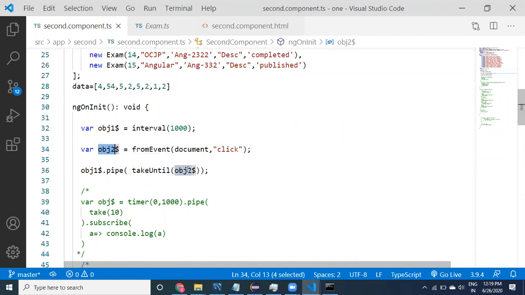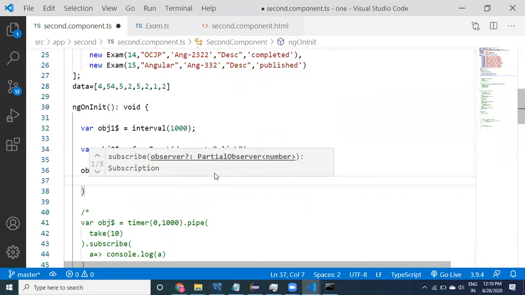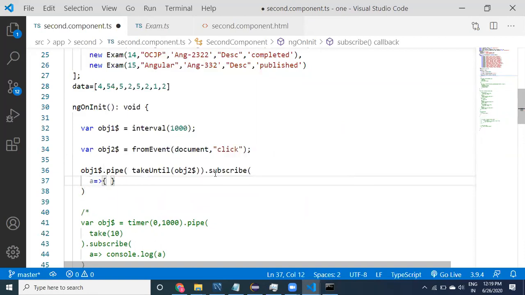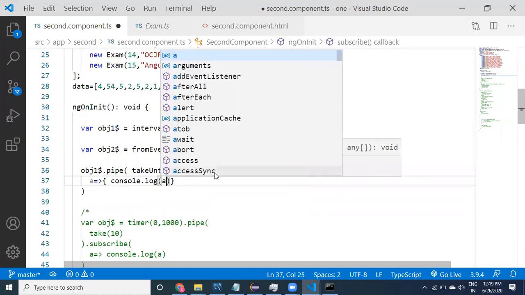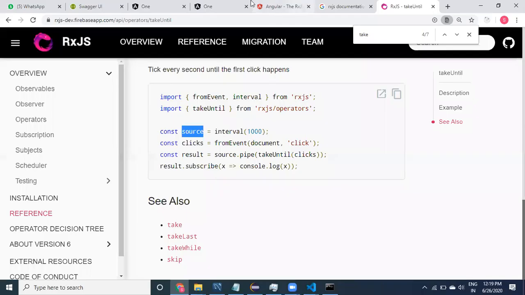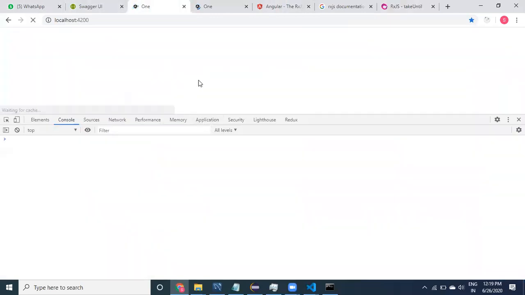If you click on that, then one event is going to come, and when the click event comes up, it is going to be stopped. Until then, it is going to give you values. Let's print the values by using subscribe, console.log a. See here, we are going to implement that.